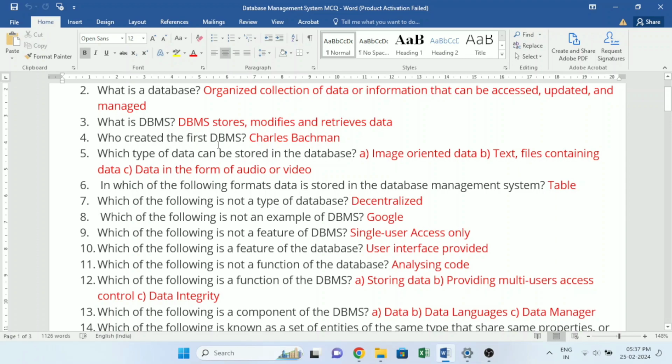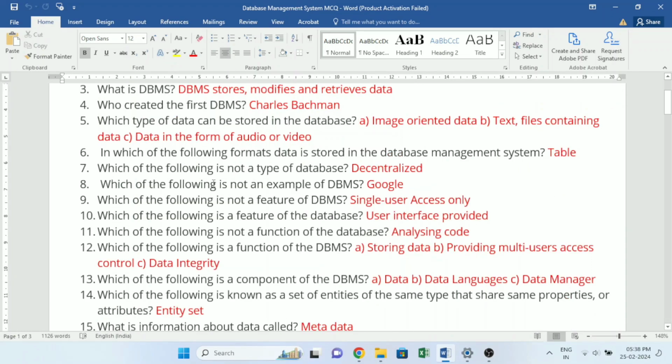Who created the first DBMS? Charles Bachman. Which type of data can be stored in the database? A. Image-oriented data. B. Text, files containing data. C. Data in the form of audio or video. In which of the following formats data is stored in the database management system? Table. Which of the following is not a type of database? Decentralized.